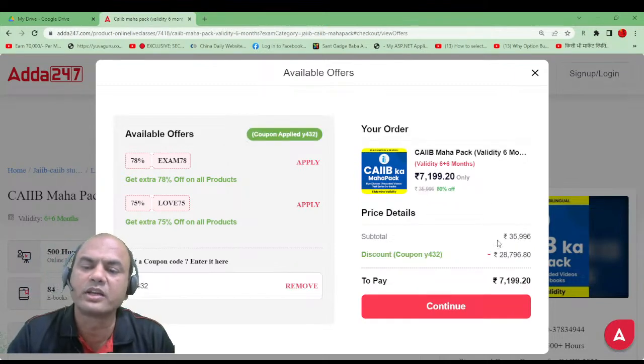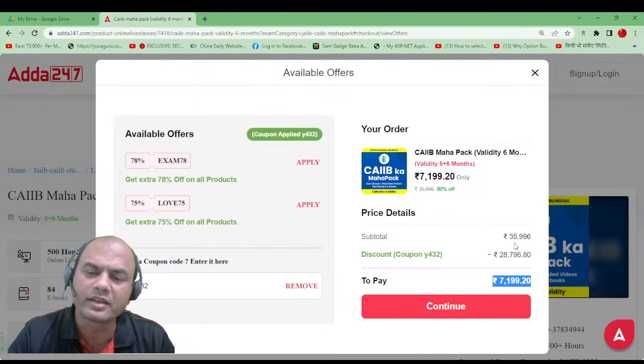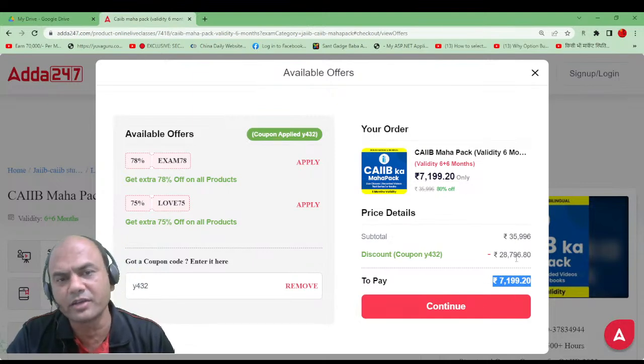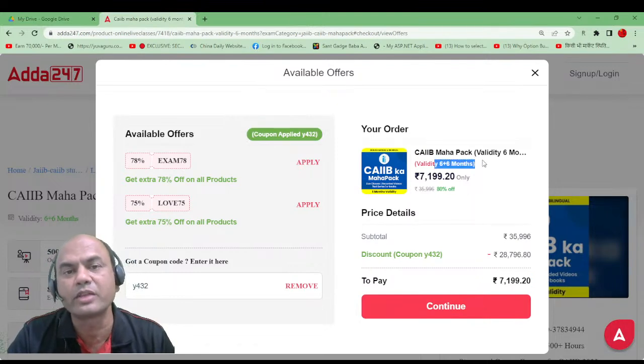Now look at this, 35,996 reduces by 80% to 7,199. Such a huge discount you are getting, 7,199. This is an investment for lifetime, means for 12 months. See, this validity is double, 12 months.